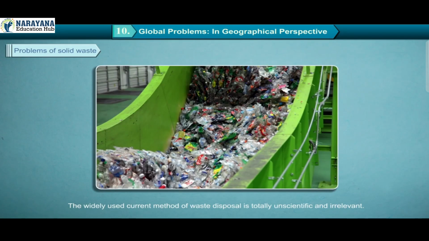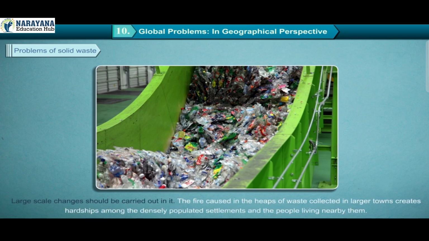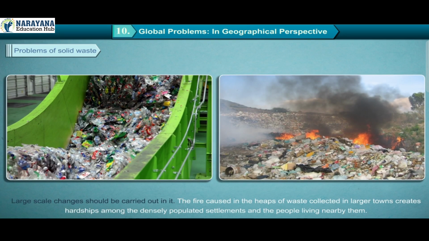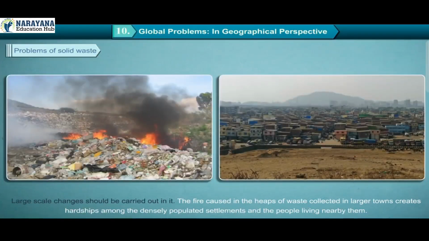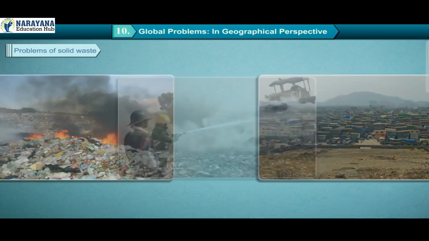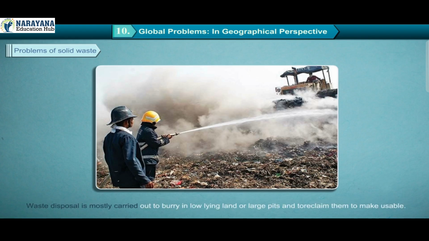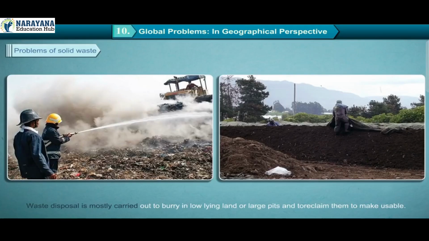The widely used current method of waste disposal is totally unscientific and irrelevant. Large-scale changes should be carried out in it. The fire caused in the heaps of waste collected in larger towns creates hardships among the densely populated settlements and the people living near them. In 2016, it took many days to douse the fire which took place in the waste heaps in Mumbai, and it spread air pollution on a large scale. Waste disposal is mostly carried out by burying it in low-lying land or large pits and reclaiming them to make them usable.